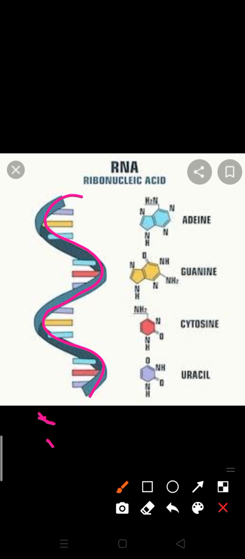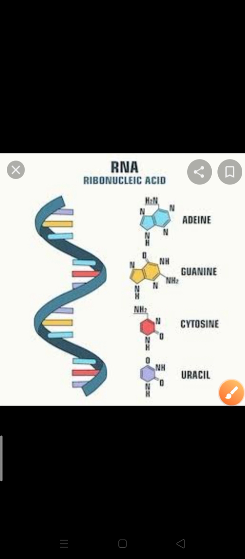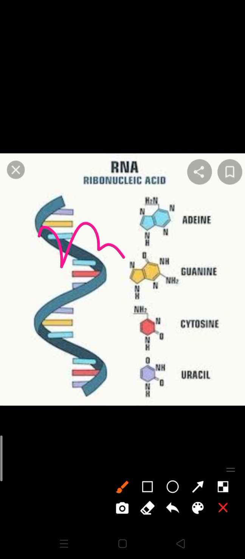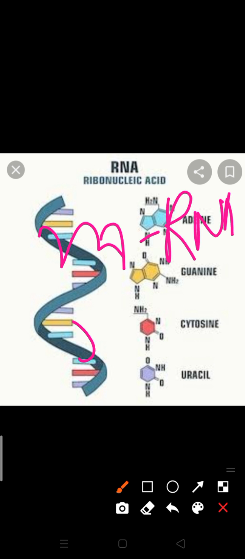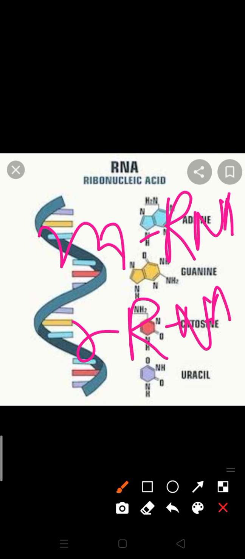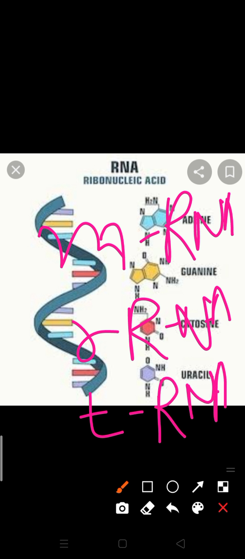Before it, we should know about RNA and how RNA is helpful in the process of protein synthesis. Before that, you should all know what the types of RNA are. RNA has several types, by which it shows different functions inside the cell. The most important type is mRNA, second is rRNA, and third is tRNA or sRNA. mRNA means messenger RNA.